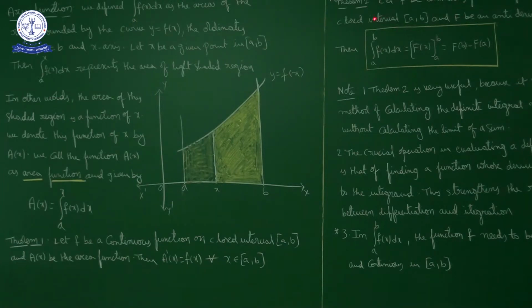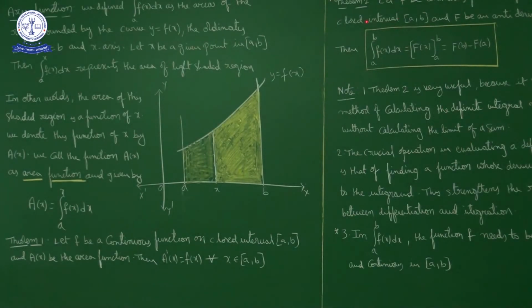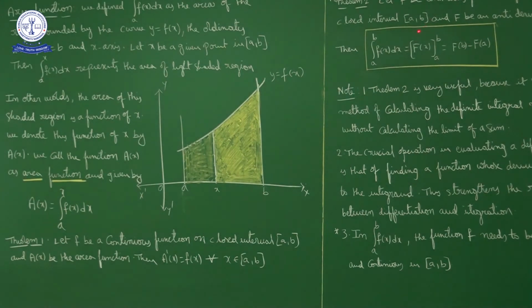This is very important. The second fundamental theorem of integral calculus. Its statement is, let f be a continuous function defined on closed interval [a, b], and capital F be an antiderivative of f(x). Then the integral from a to b of f(x) dx is nothing but F(x) with lower limit a and upper limit b, applying a and b. So how we will apply is, first apply the upper limit F(b) minus apply the lower limit F(a).